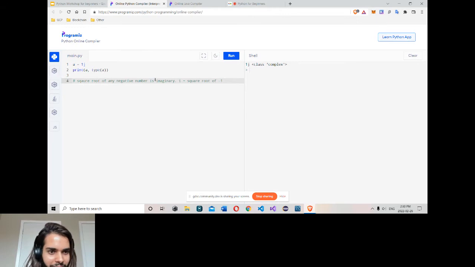Either you will use complex numbers multiple times in Python or you never use them. Most people simply don't use it. Integer and float are mostly used.